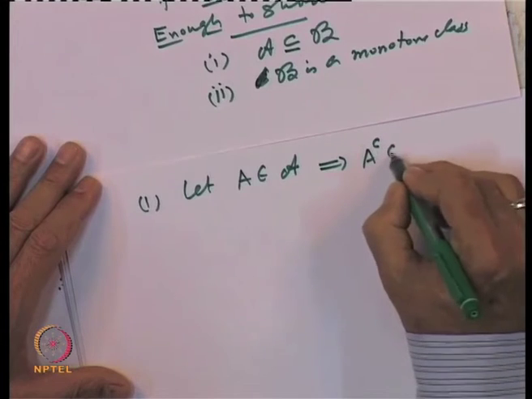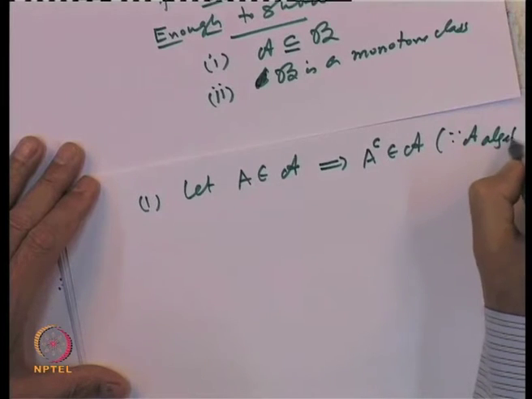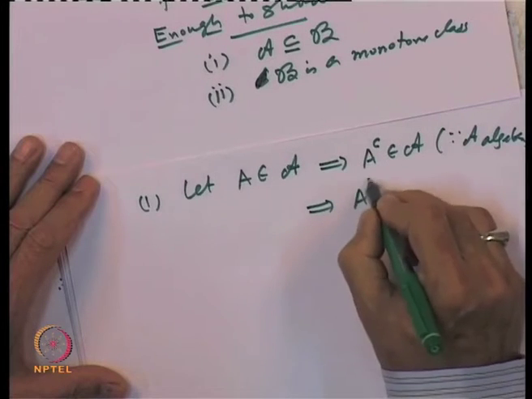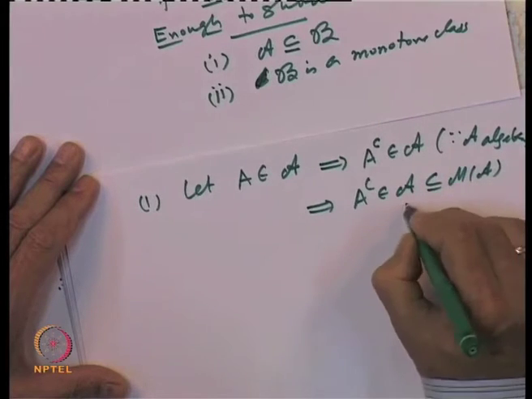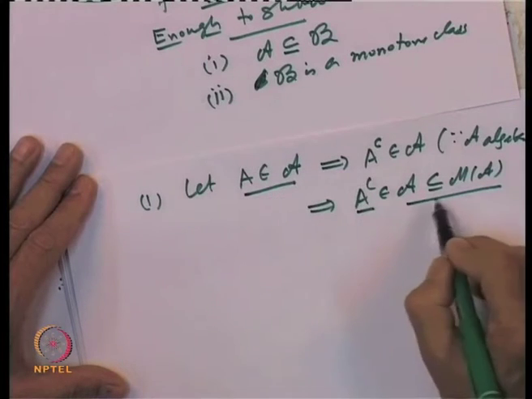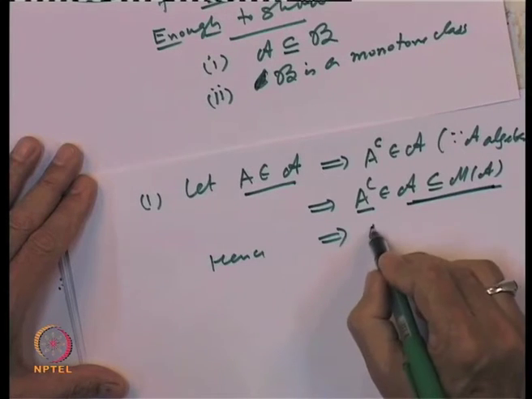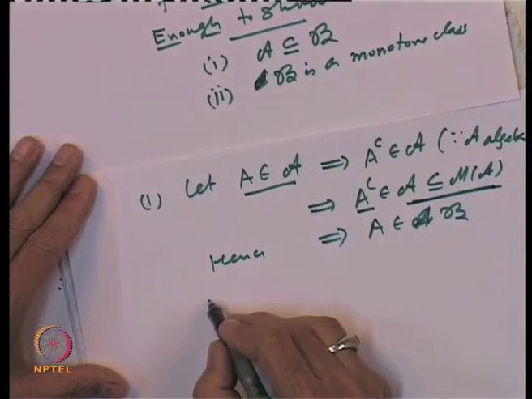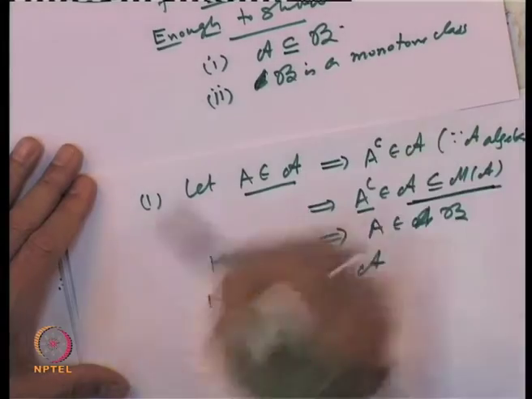So, that implies A complement belongs to A, because A is an algebra, and that implies A complement belongs to M of A, because A is always inside M of A. So, what we have shown is that if A belongs to A, then its complement belongs to M of A. Hence, that is the same as saying that A belongs to the collection B. So, we have proved that B includes A. So, the first property is true.